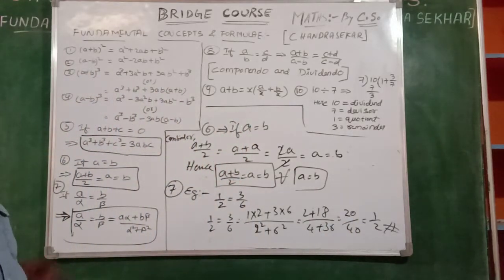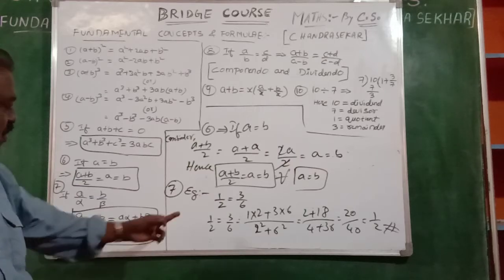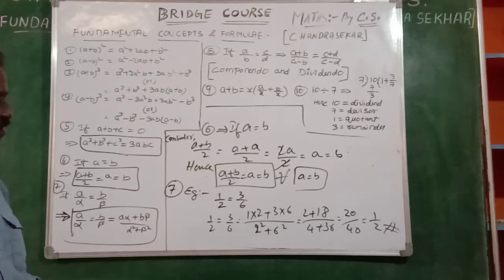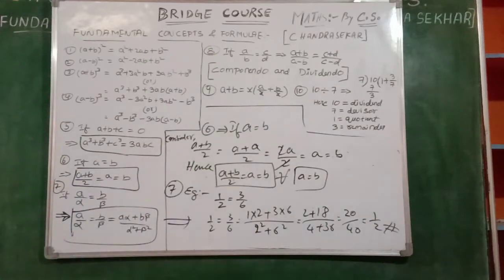I am here proving this property by example; a full proof is not needed. We just have to know the statement of the formula. That is enough, because in a different way we may prove it, which is not needed here. By taking one example, I proved that one. So, A alpha plus B beta by alpha square plus beta square is applicable. Okay? Like that, we may use the things.